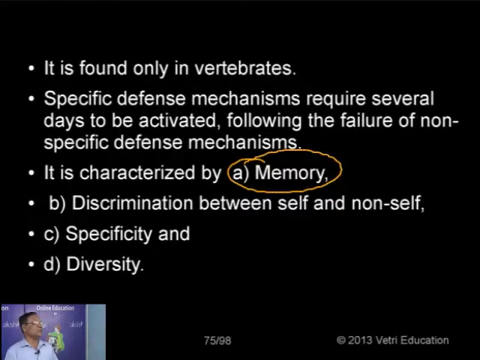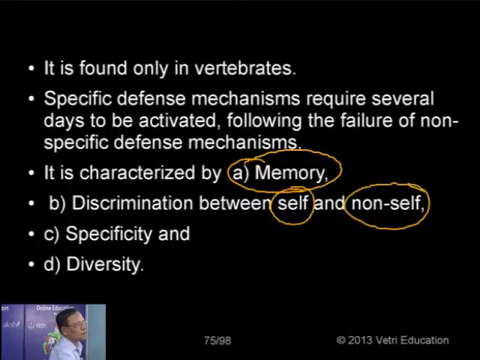Then, discrimination between self and non-self. The word self refers to the host body in which the immune system is there. The host body is called the self. The non-self means the foreign agents, maybe a bacteria or a virus or a protozoa or a fungus. That is called non-self. So the immune system knows who belongs to us and who does not belong to our family, like that.